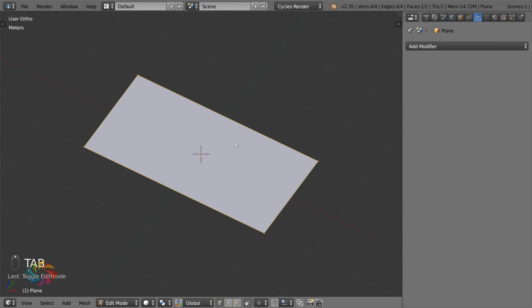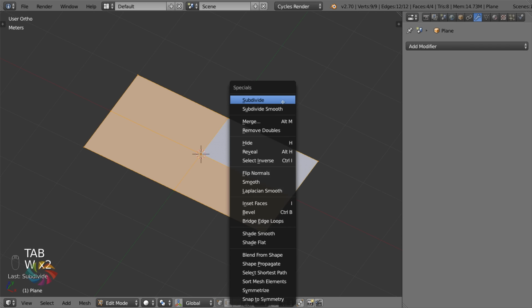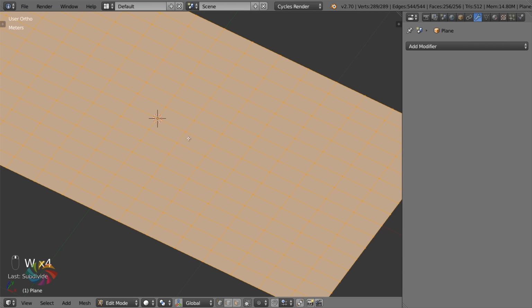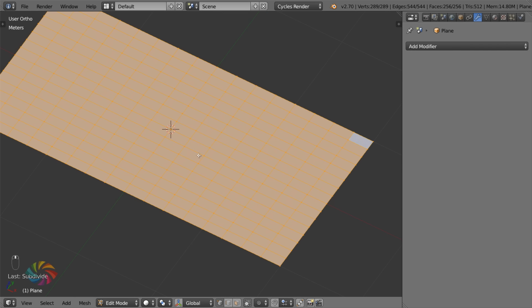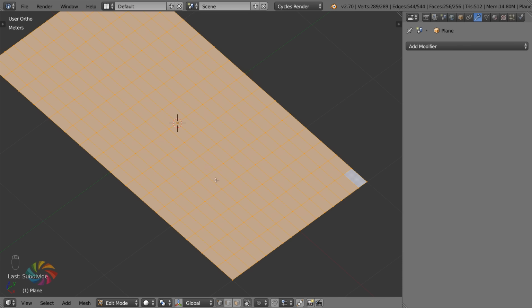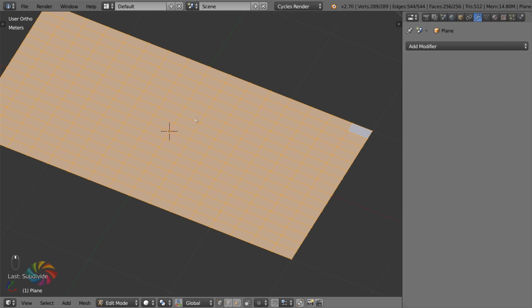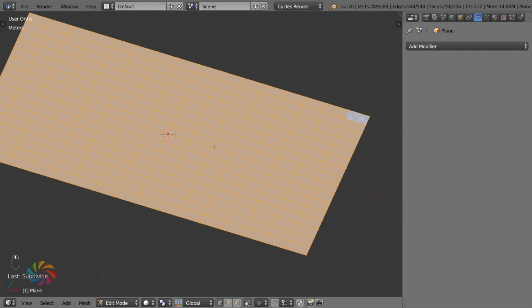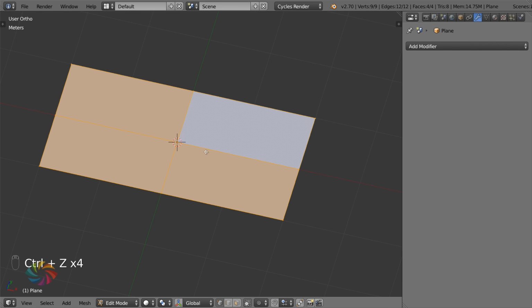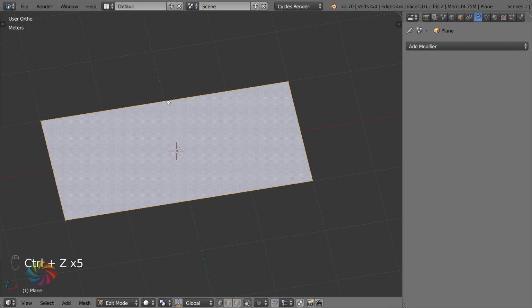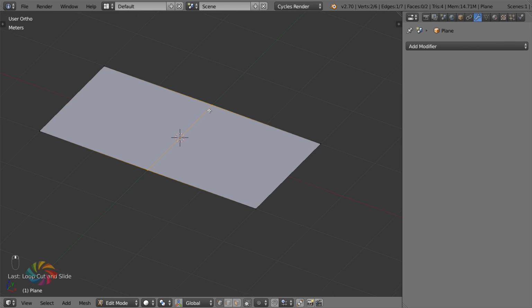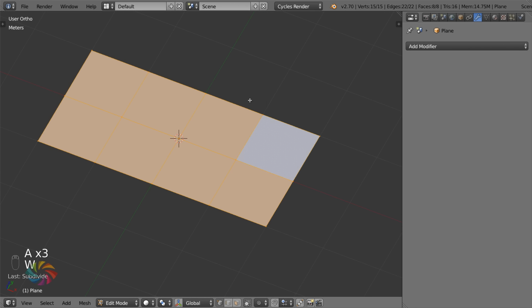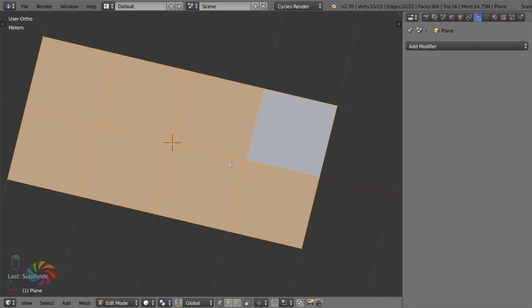Now, we want to do a bunch of subdividing. Right now, if we were to subdivide, you will notice we have a problem. We have rectangular faces. Now that is a really bad thing when it comes to simulations, because it means that you'll get more detail in one direction than you will the other. It will just come out looking awful every single time. So you do not want rectangular faces. You want square, even faces. So to fix that, all you need to do is hit Control R and just add a loop cut right down the middle there, click, and then just left click, right click, whatever, to put it in its default position. And now, when we subdivide again, you can see we now have square faces, which is perfect.